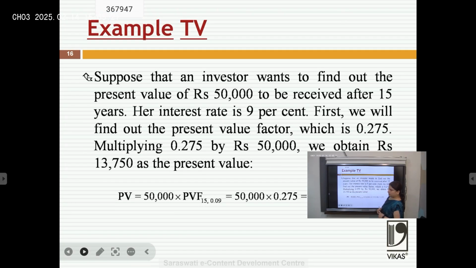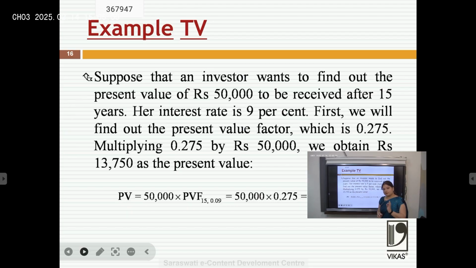Now we will discuss this with an example. Suppose an investor wants to find the present value of rupees 50,000 to be received after 15 years. Her interest rate is 9%. First we find the present value factor. Present value factor means 1 divided by 1.09 to the power 15, or we may write 1.09 to the power minus 15. From the table we get the value 0.275.